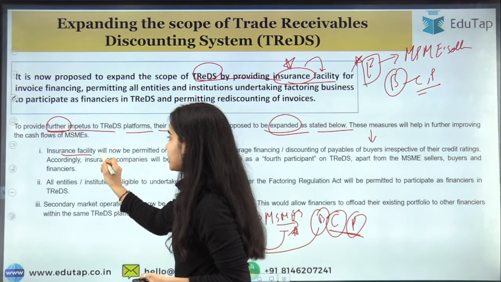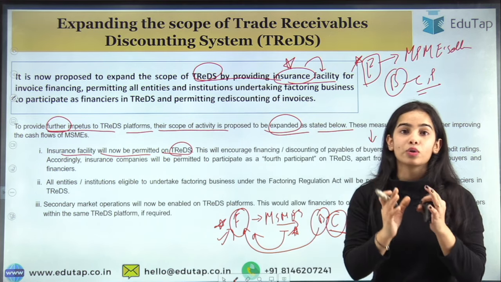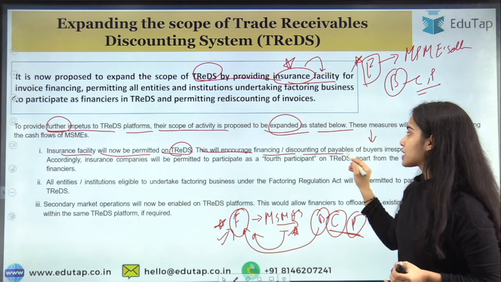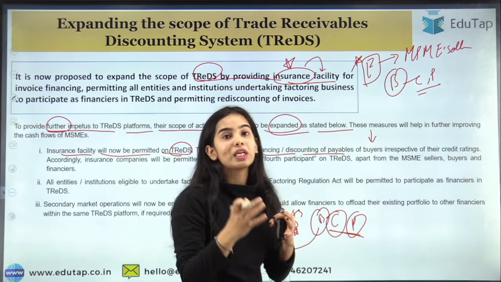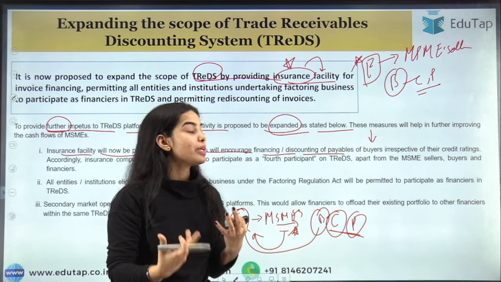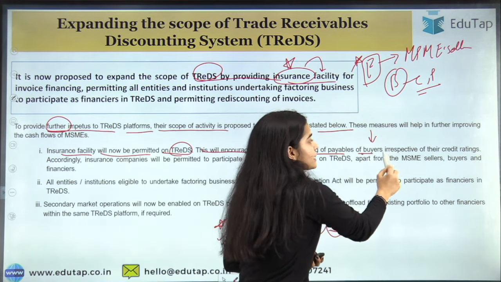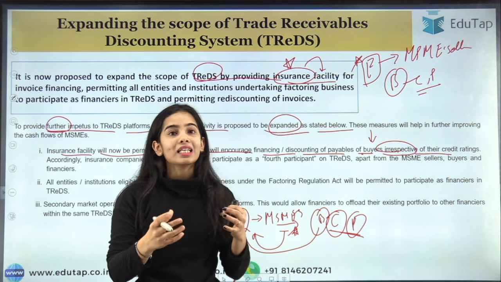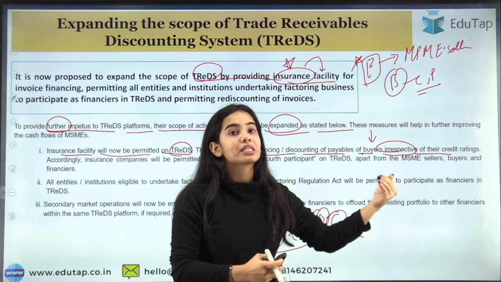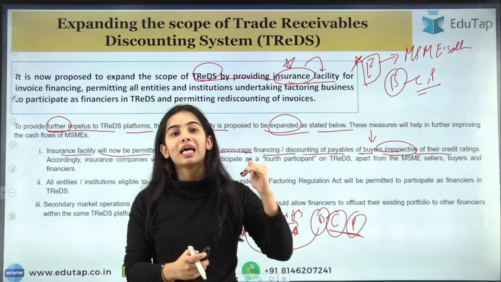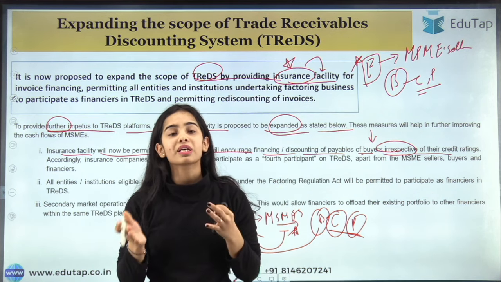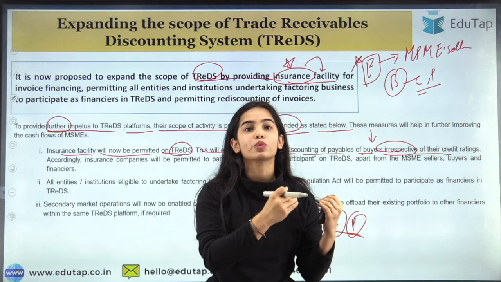So the insurance facility will now be permitted on TReDS. This will encourage financing or discounting of payables. So this will encourage providing the money to the MSME sellers for the buyers, irrespective of their credit ratings. And now the financiers will not be very afraid to provide the money to the MSME seller in the mindset that the buyer is going to run away. So they will not be much afraid now, because there will be insurance that will be provided to the financiers.